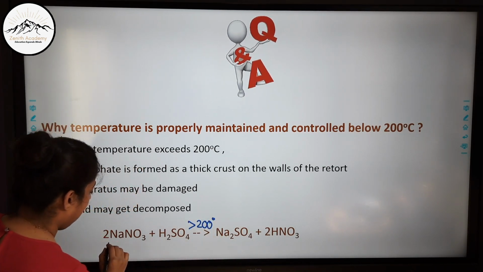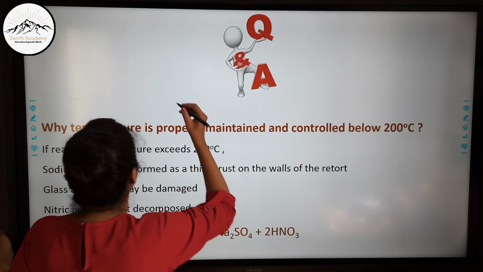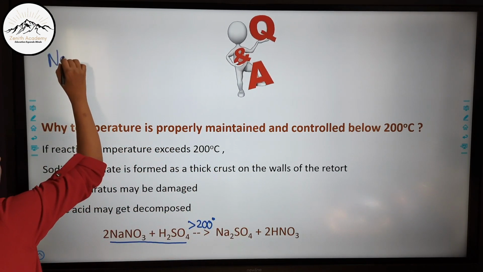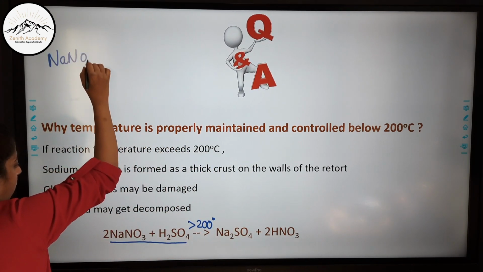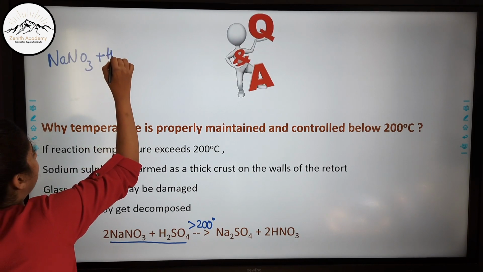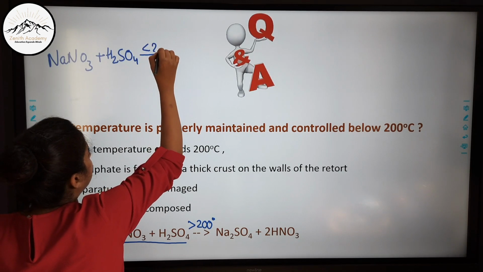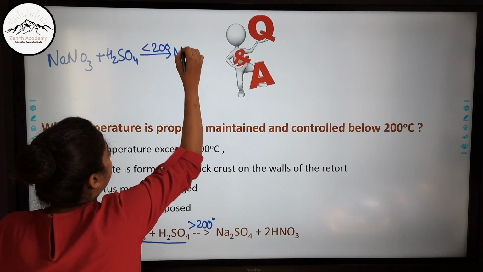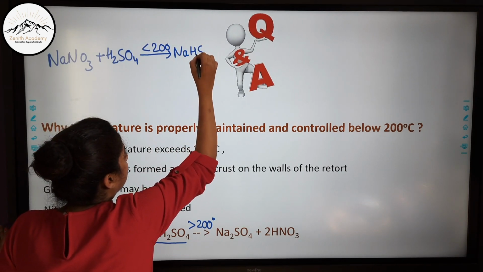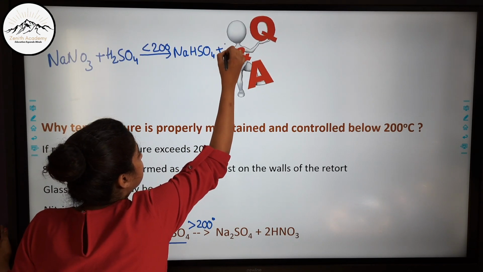When I take NaNO3 and react it with sulfuric acid at less than 200, it will form NaHSO4, and nitric acid is there obviously.